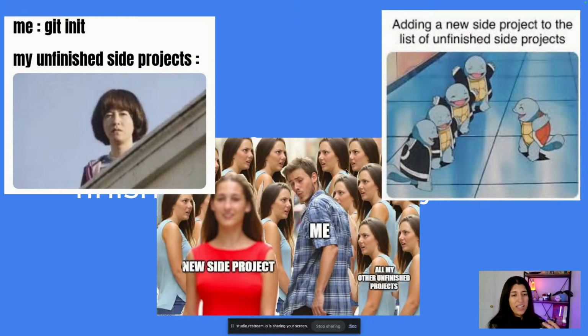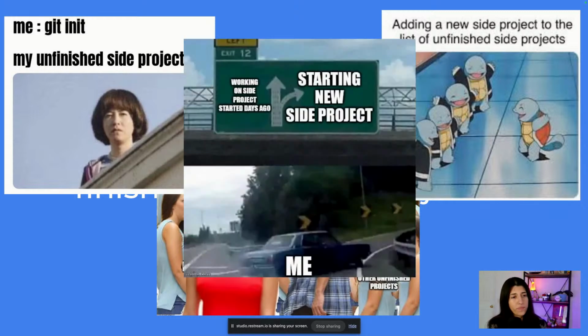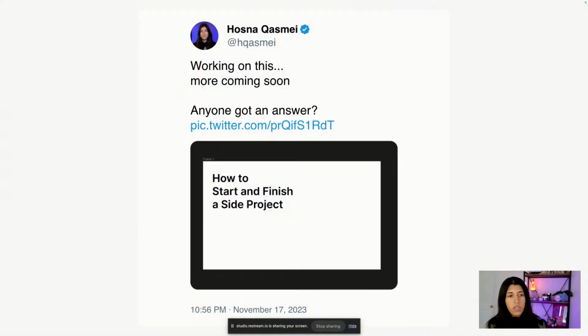In our culture, within this space, it's a thing we all experience. And lastly, working on one side project and then days later starting a new one. So there's this problem: you're switching context all the time depending on specific issues.